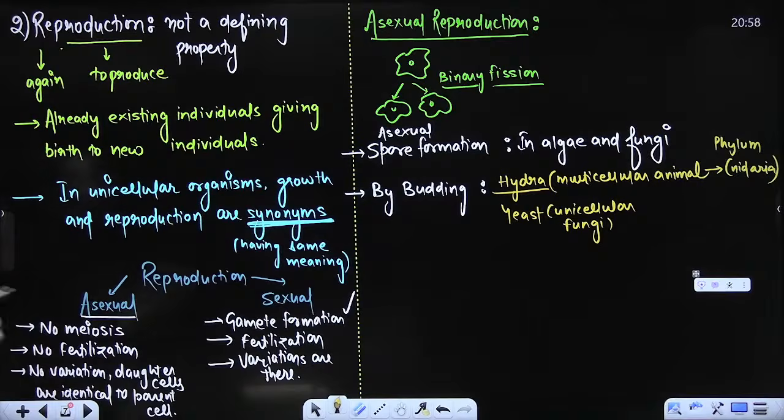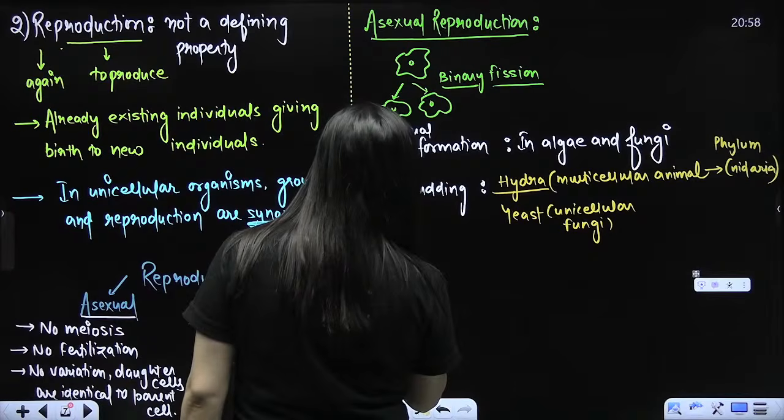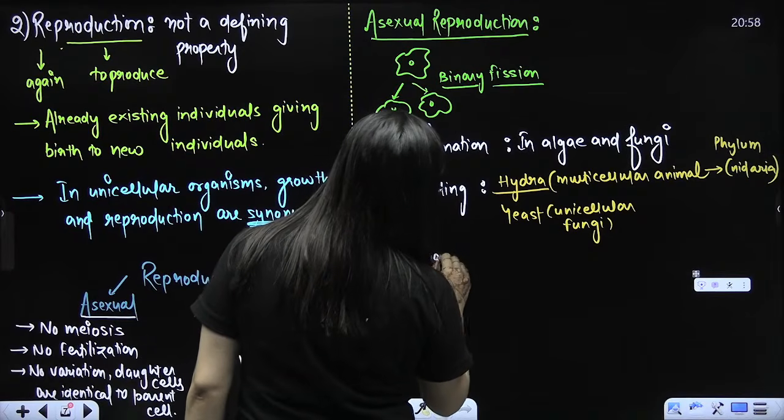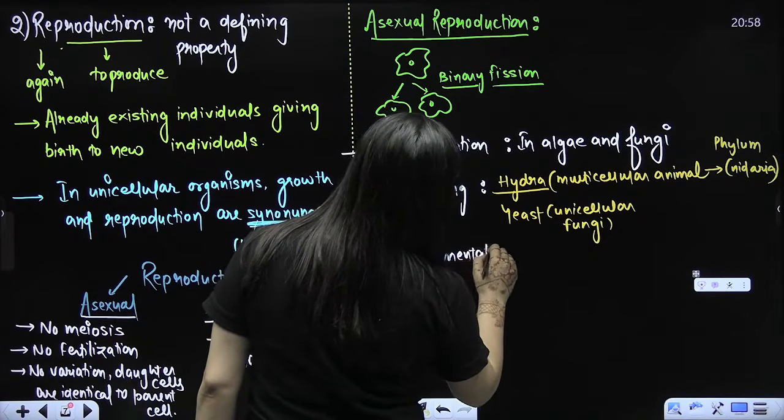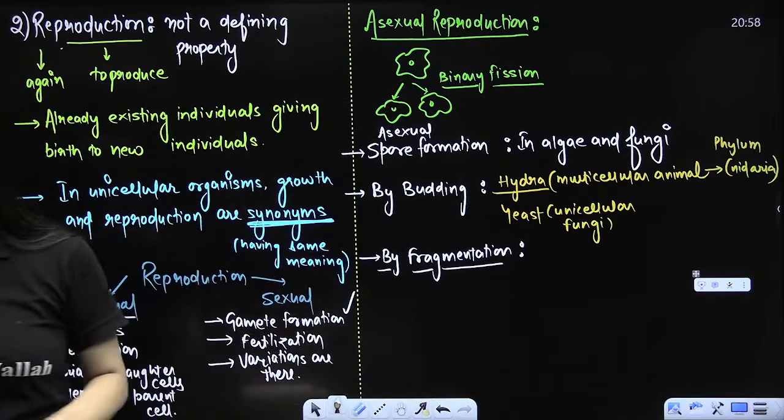Next, fragmentation. A part of the body will get separated, it can be lost or decay, whatever the reason, and then it will grow into a new individual.